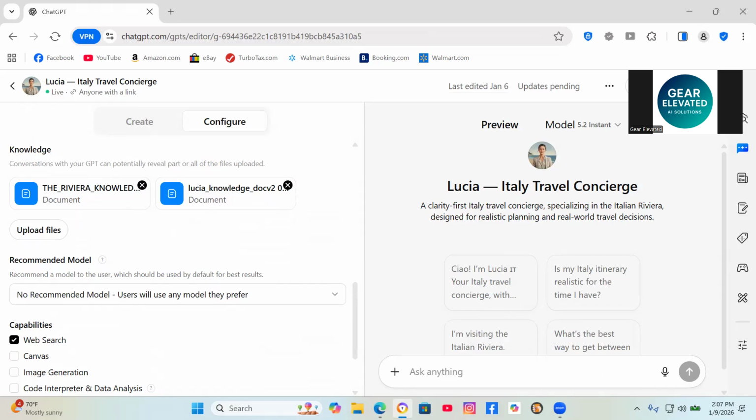And this is where you, for example, upload files that give your GPT specialized information it wouldn't otherwise have. For Lucia, I uploaded, for example, an Italy travel guide that I'd written.